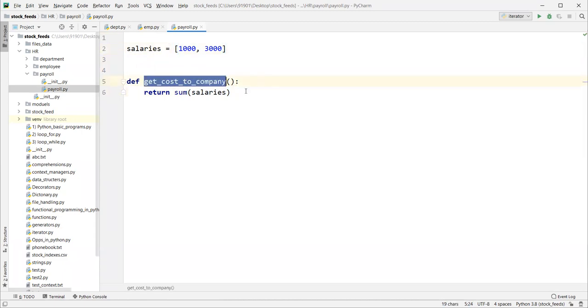Because it is payroll stuff, it is going to deal with the package, the maintenance cost and everything.